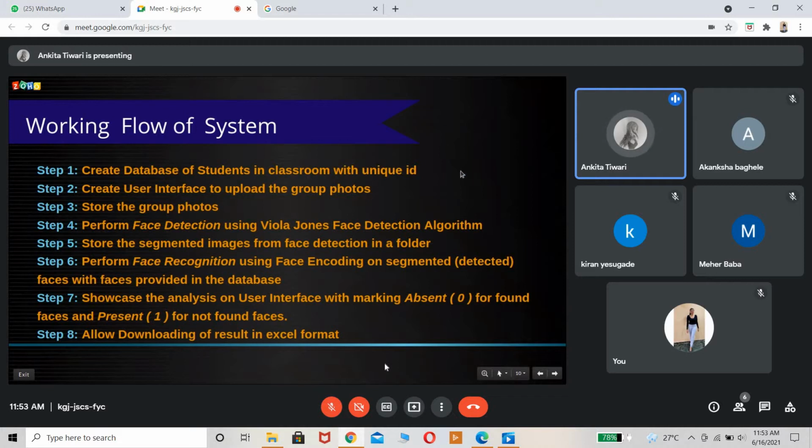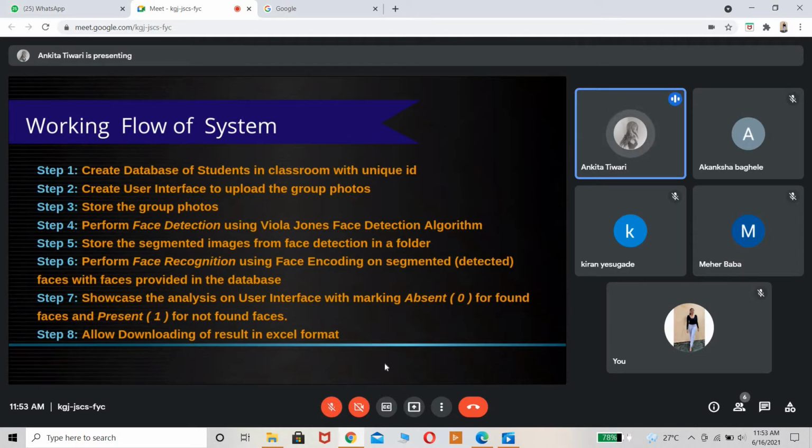So initially we will be creating a database which will have the information of students with a unique ID. As previously mentioned, the unique ID will be the PRN number of each student, as it varies and is never duplicated. Next, we will be creating a user interface where the teachers will be given the facility to upload the group photo, upload the images plus details of students also. So these are the things which will be given on the user interface.